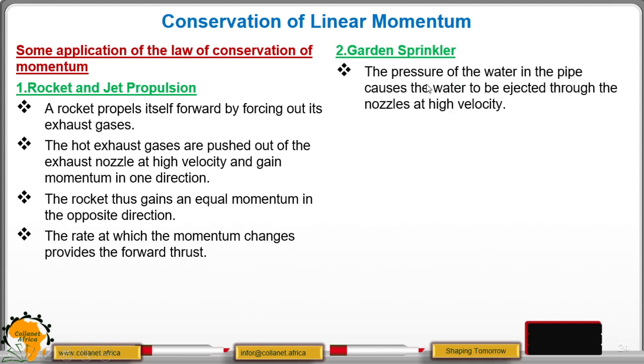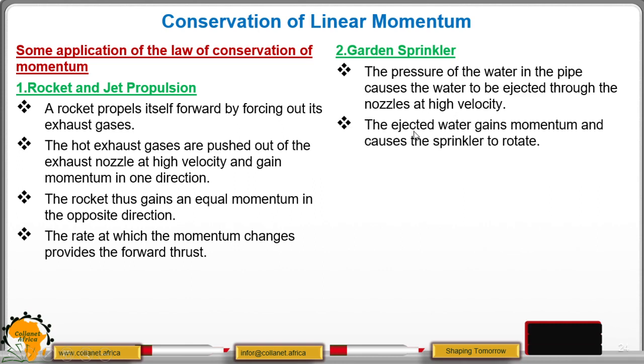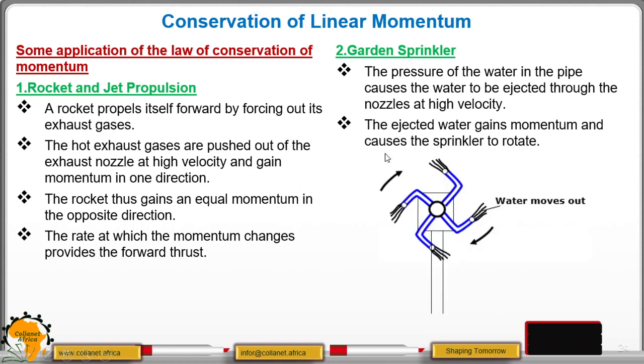Then we have the garden sprinkler. In this case, the pressure of the water inside the pipe causes the water to be ejected through the nozzle at high velocity. Now, the ejected water gains momentum. Remember, momentum is mass times velocity, so whenever we have velocity, there is momentum. So the ejected water gains momentum and causes the sprinkler to rotate, as shown in this diagram.